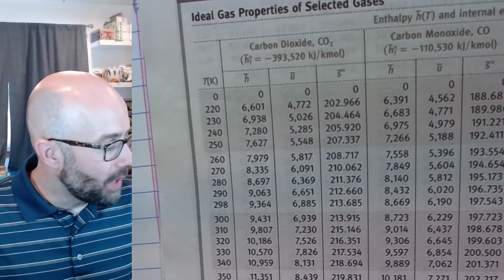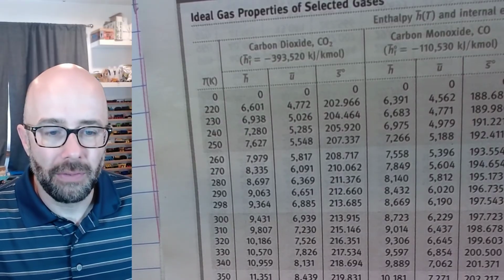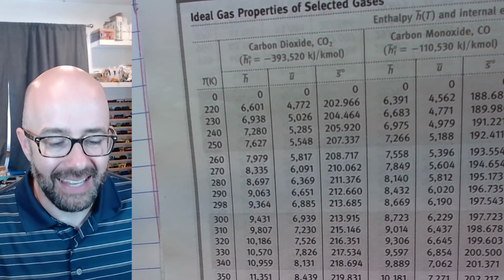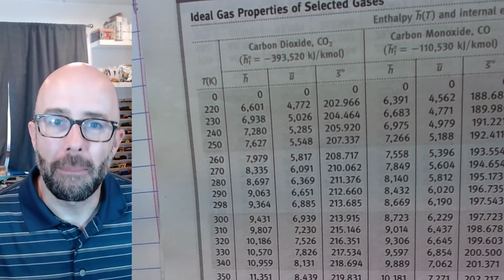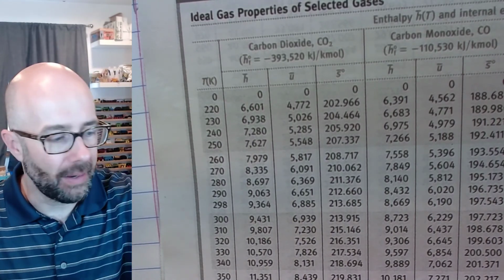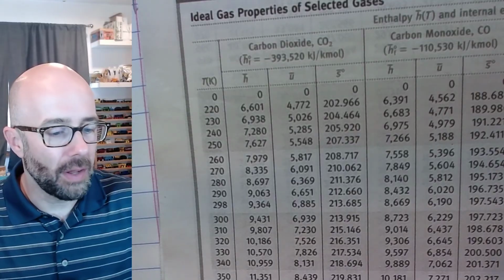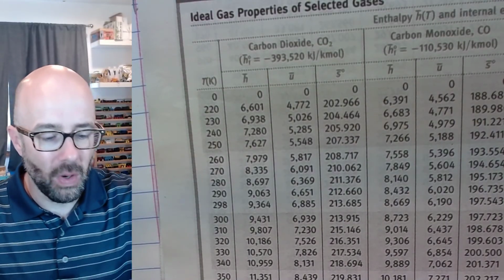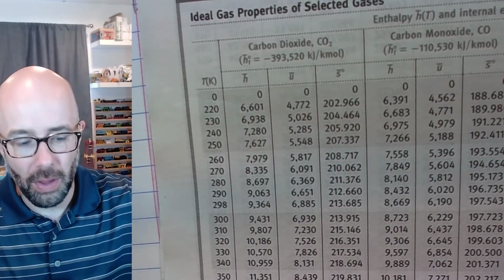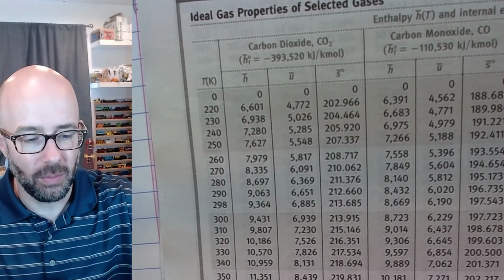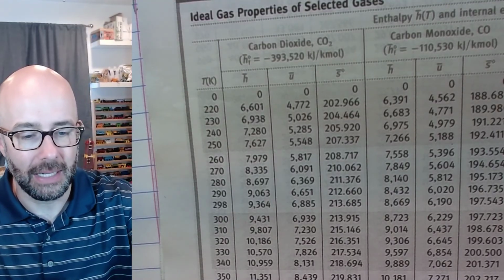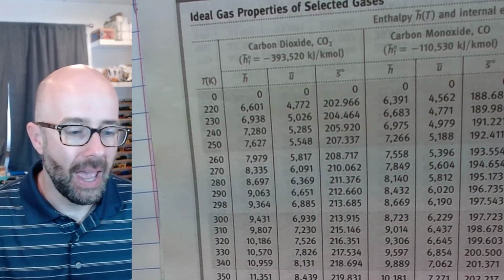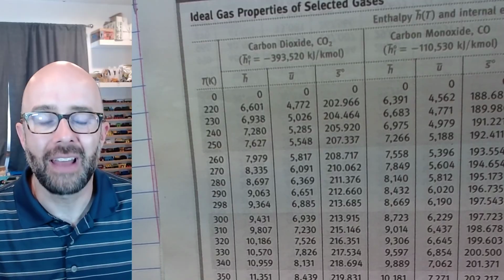There might be other models that give less error but more complexity, so we're going to follow the ideal gas model. There's one more thing I want to talk about to end this topic on ideal gases, and I'll get to that in the next video.